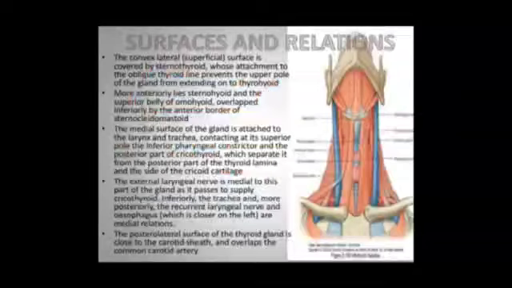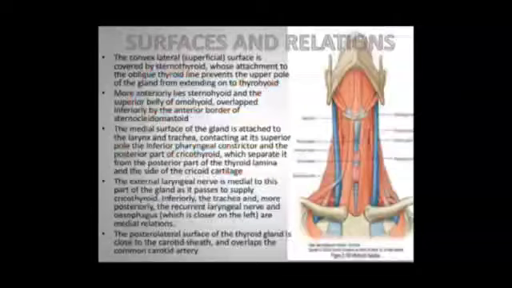The medial surface of the gland is attached to the larynx and trachea, contacting at its superior pole the inferior pharyngeal constrictor, and the posterior part of cricothyroid, which is separated from the posterior part of the thyroid lamina and the side of the cricoid cartilage. The external laryngeal nerve is medial to the upper part of the gland as it passes to supply the cricothyroid. Inferiorly, the trachea, and more posteriorly the recurrent laryngeal nerve and esophagus, are in medial relations.